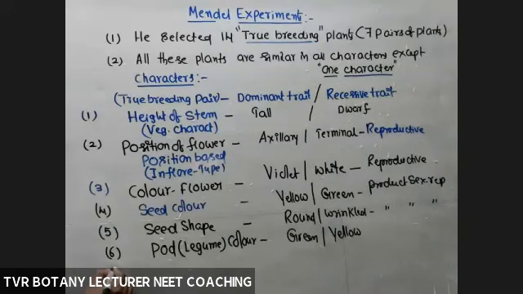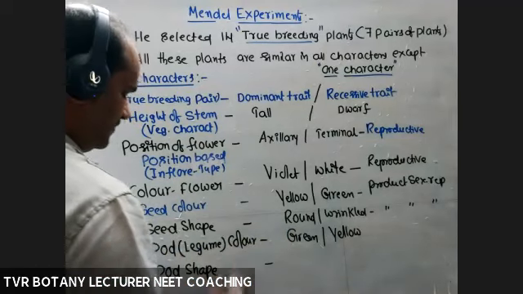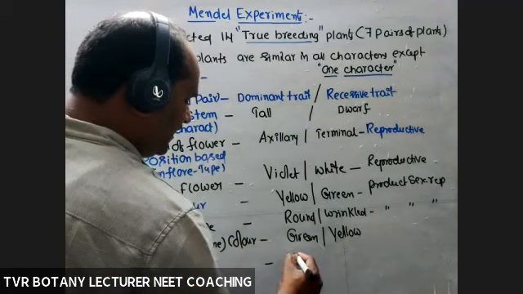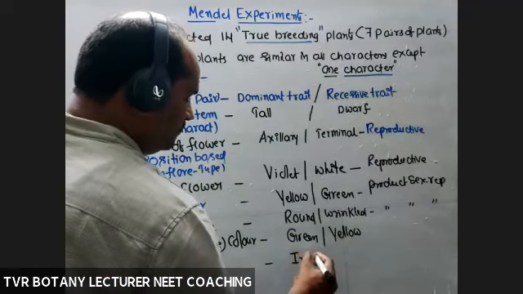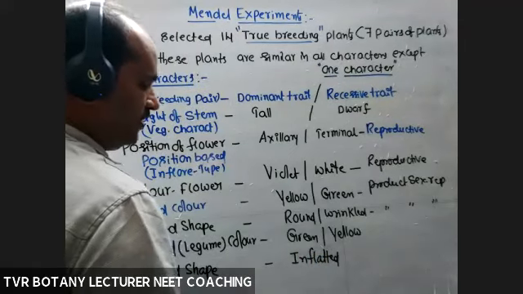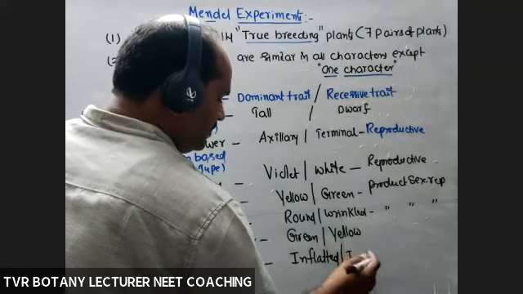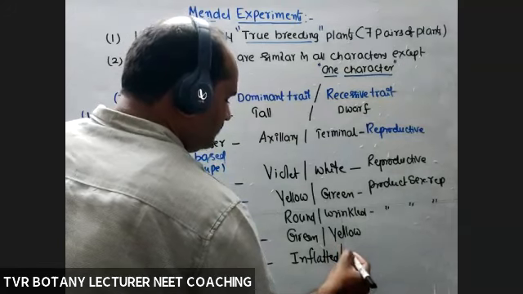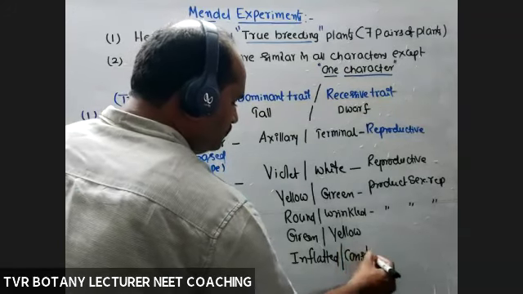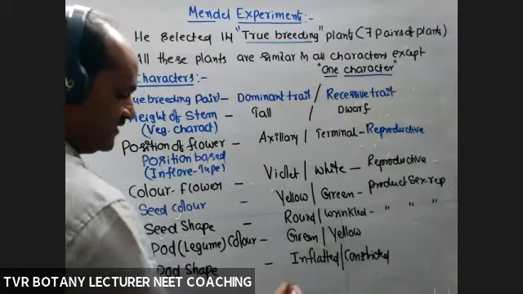Last, the seventh character, pod shape. What type of shape? Contrasting traits: pod shape inflated, swollen, large, without constrictions, or constricted.